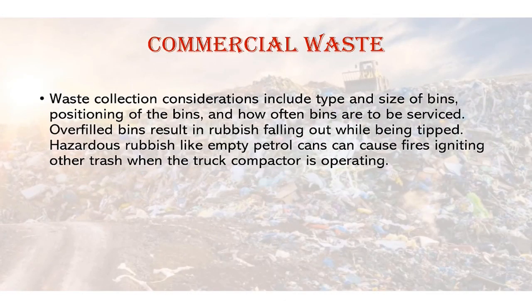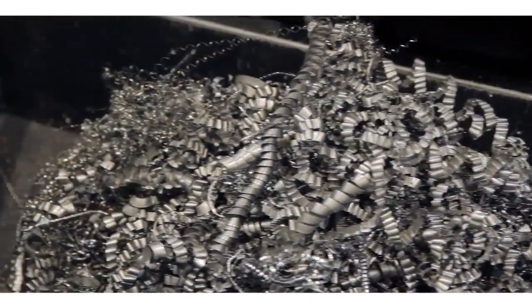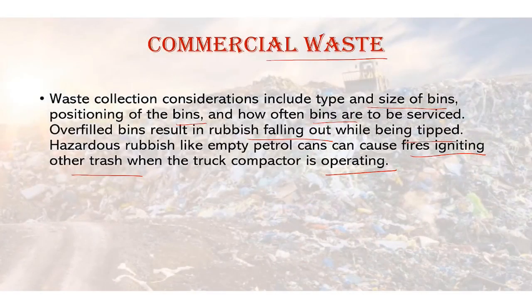Another type of waste is your commercial waste. Waste collection considerations include type and size of bins, positioning of the bins, and how often bins are to be serviced. Overfilled bins result in rubbish falling out while being tipped. Hazardous rubbish like empty petrol cans can cause fire, igniting other trash when the truck compactor is in operation. So bins should be locked or stored in secure areas to avoid having non-paying parties placing rubbish in the bin. So the cost of waste is also a concern in collection of waste across the globe at this point of time.